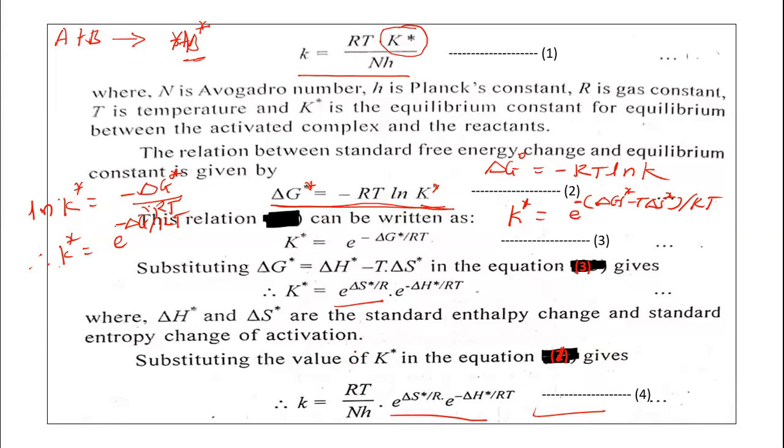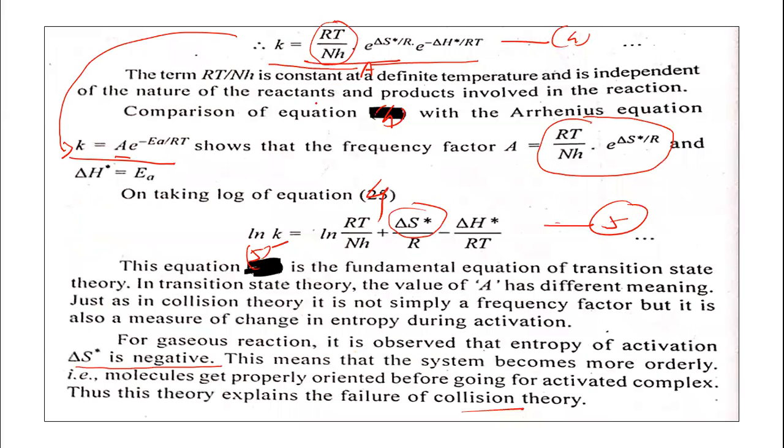By taking the logarithm on both sides, finally we obtain this equation, that is ln k = ln(RT/NH) + ΔS*/R - ΔH*/RT. So this is the modified Eyring equation. We have derived the relationship between the rate constant k with the entropy change and with the enthalpy change. So this is about the concept of the activated complex theory, in which there is a formation of the activated complex.